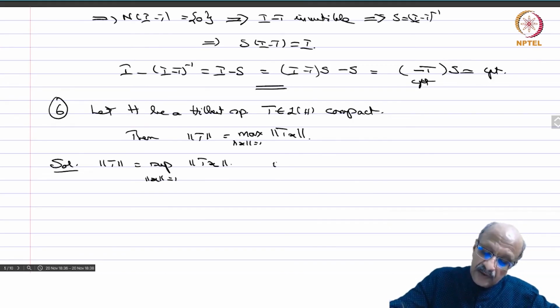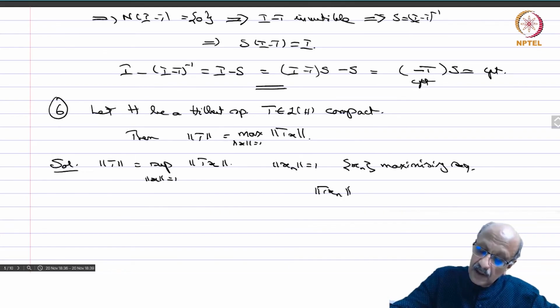So let norm xn equal to 1, xn a maximizing sequence. That means norm Txn converges to norm T. You can always find such a sequence because it's a supremum.